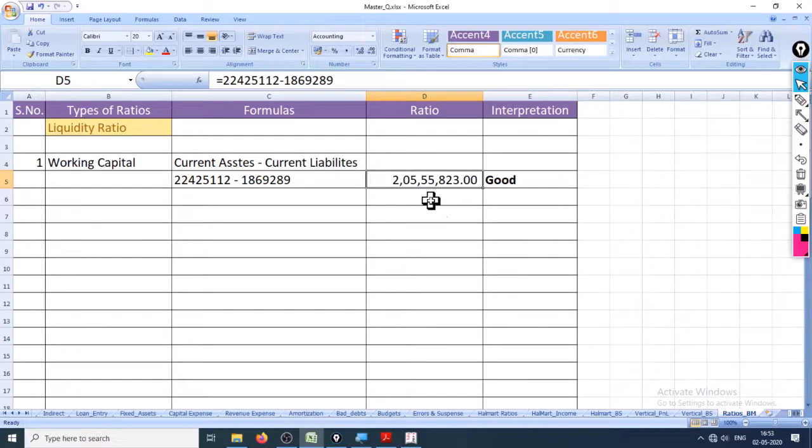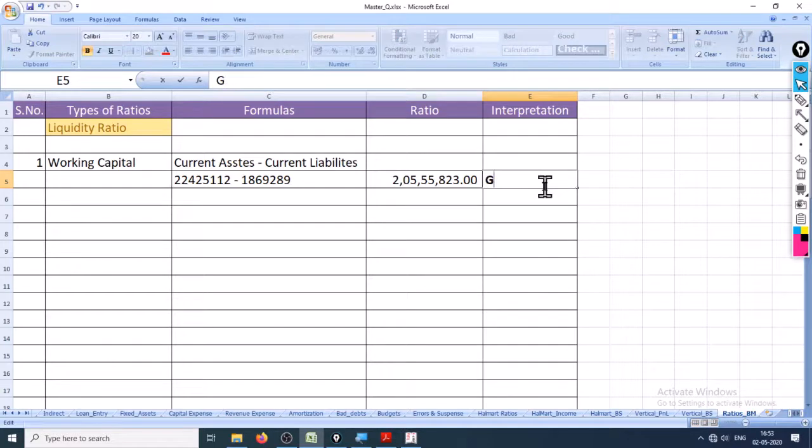Okay, we have 2 crore amount in our pocket that we can spend right now. So this is excellent, but this is something that needs to be questioned because we are not making enough sales as per our capacity. Okay, so good day, see you, and then next we'll learn about the current ratio.